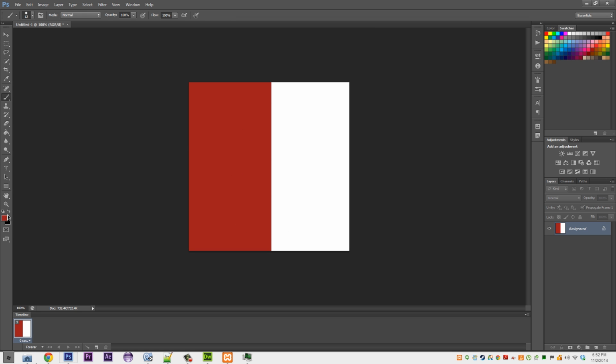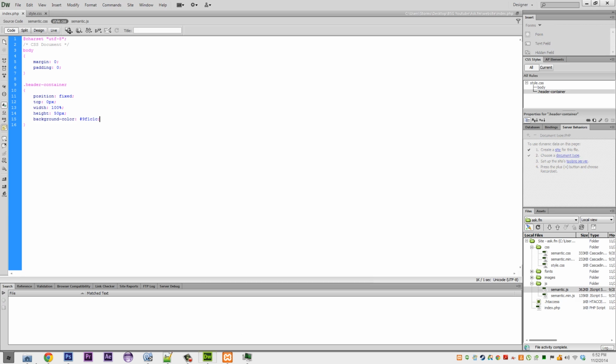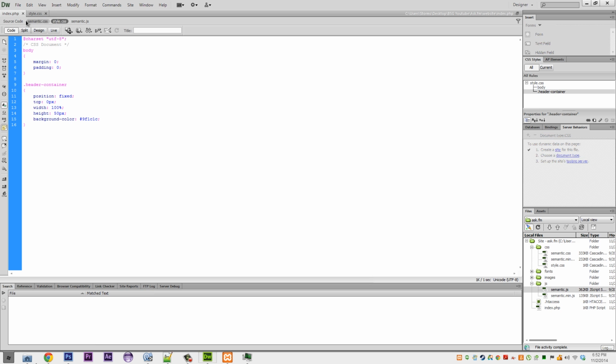Usually we choose a nice dark color to go with it, but we're going to use white on the background and things should be fine. We can create a gradient if we want, but I think that's fine as is. And let's get coding.